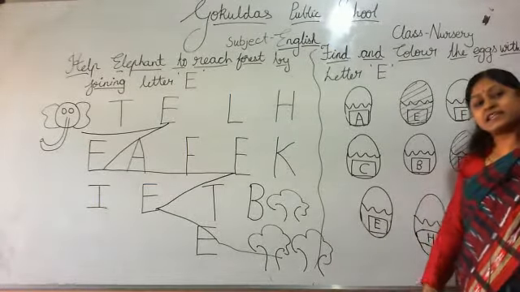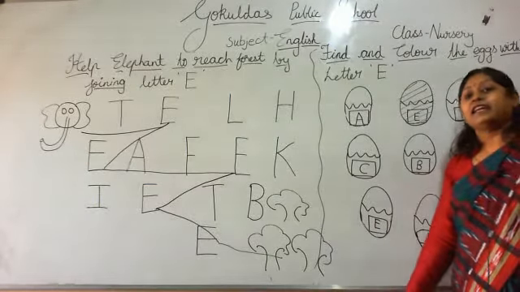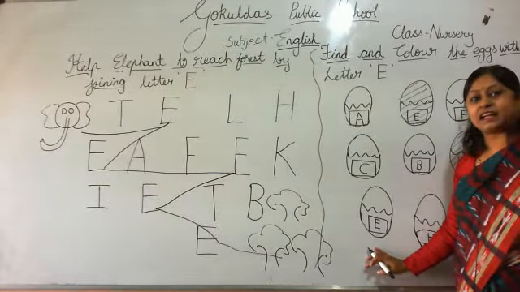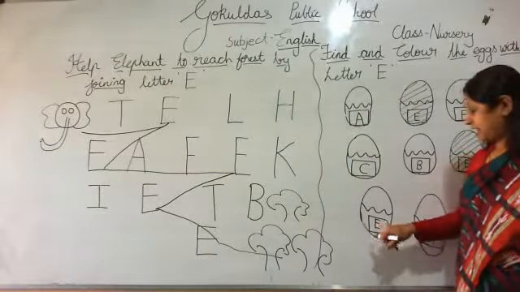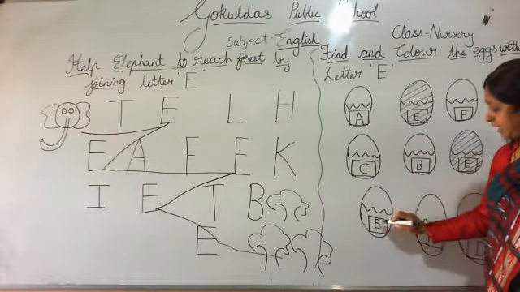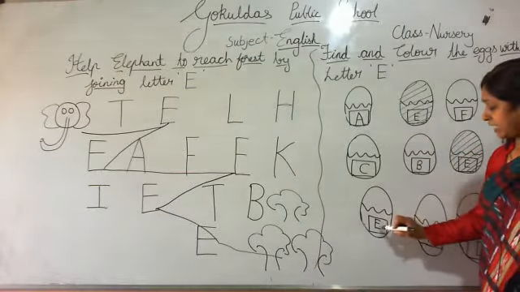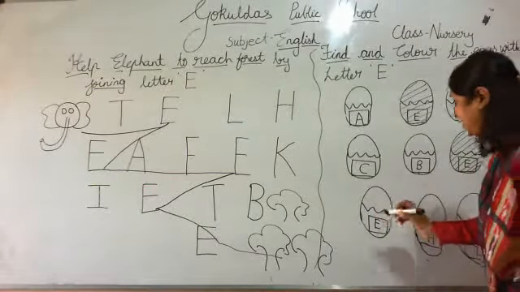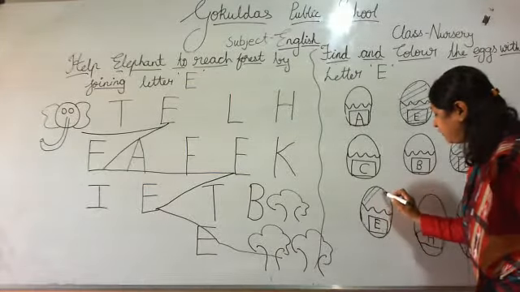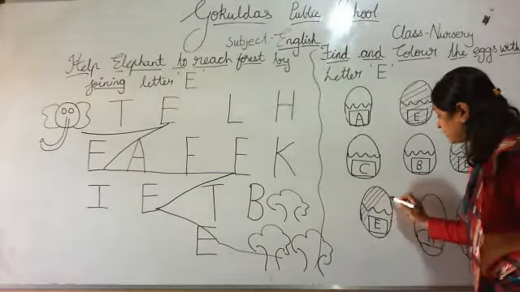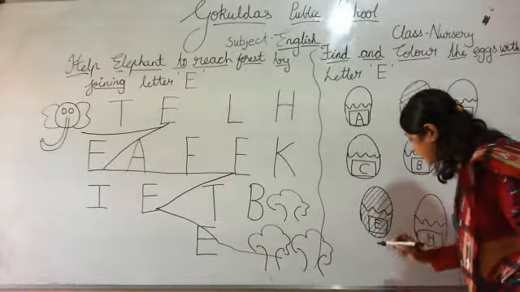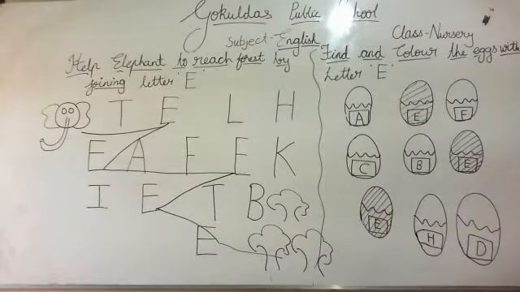Which letter is this? Letter E. Very good. Standing line, sleeping line, again sleeping line and again sleeping line. So what you will do? You will color the egg. Very good. Yes, my dears, you are so sweet now. You are giving correct answers. Very good. Now, look at the next egg.